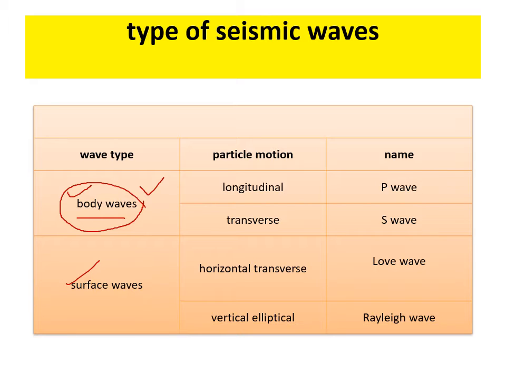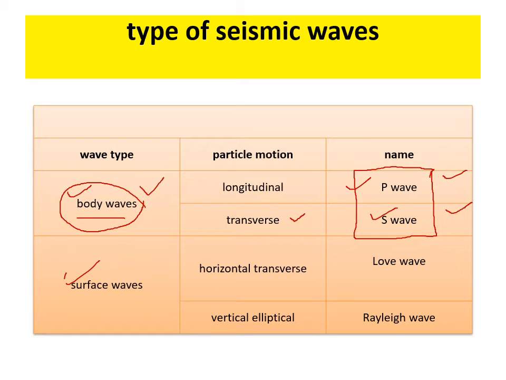And there are two types of body waves. The first one is the primary wave, also known as longitudinal waves, and also known as compressional waves. And the second one is the shear wave, or S wave, or transverse waves. P waves and secondary waves, that is S waves, are examples of body waves. Body waves, basically P waves and S waves, are related to the interior of the Earth. We can get an idea about the body of the Earth, that is the interior of the Earth, through the S wave and P wave. Those are the body waves.